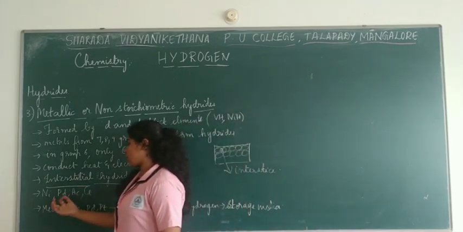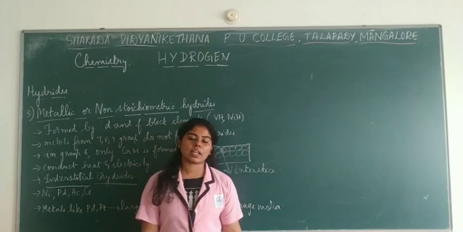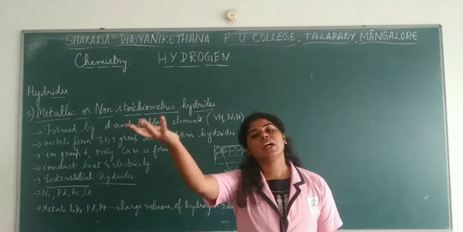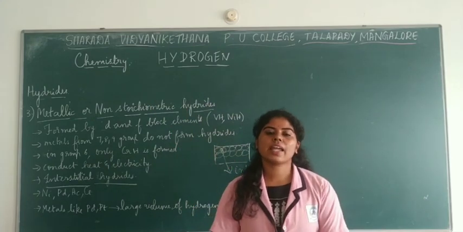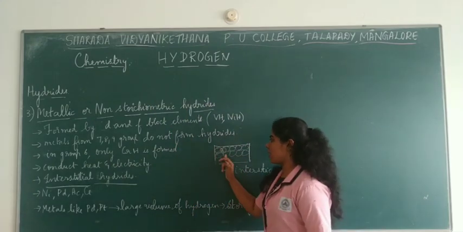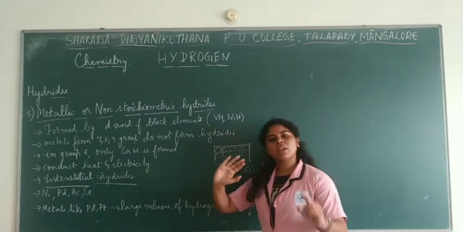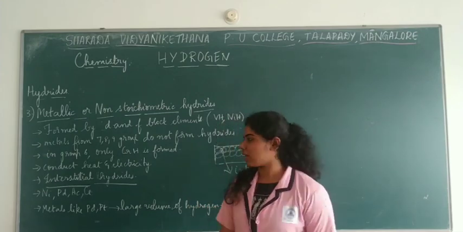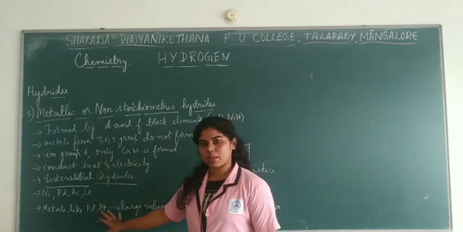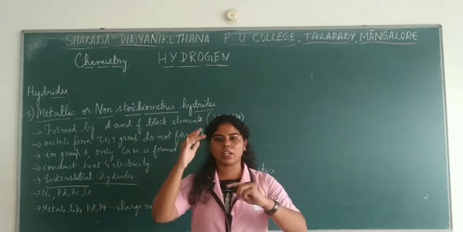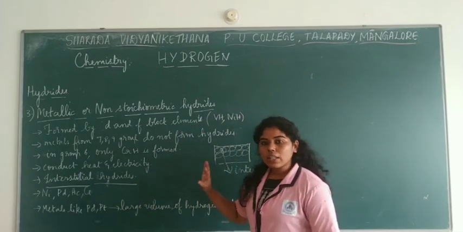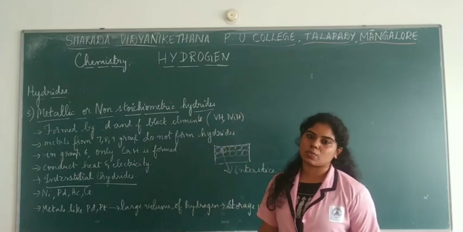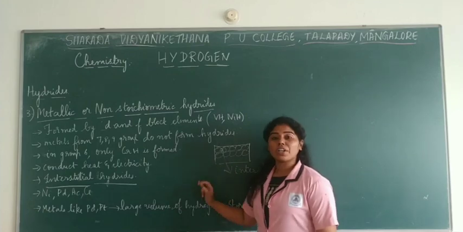Now, except for these metals, that is nickel, palladium, actinium and cerium, all the other metals will have a different arrangement of atoms with the metal as well as hydrogen. These four metals will have the same arrangement as their own parent metal. That is, nickel hydride and nickel were similar, palladium hydride and palladium were similar, their arrangement was the same. But all the other elements had a different arrangement of their metals according to their hydrides.